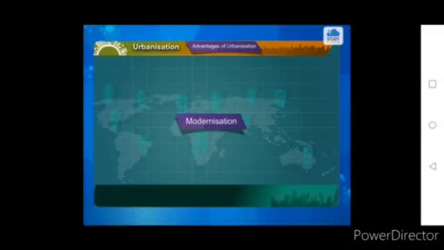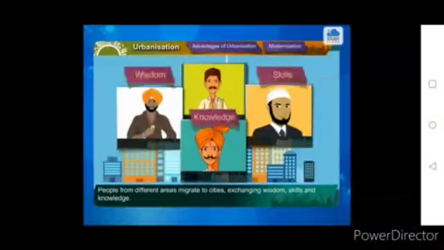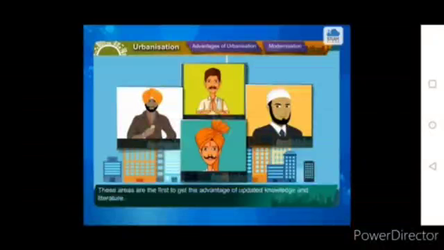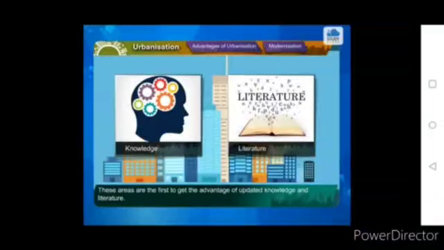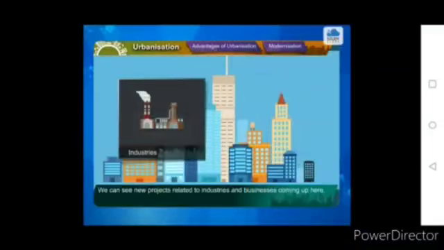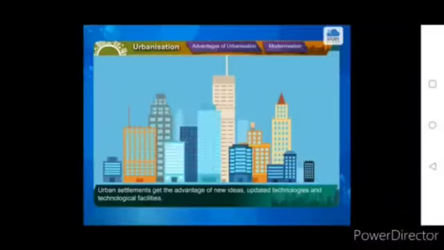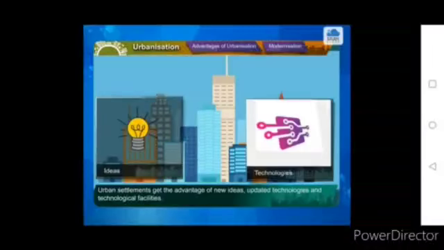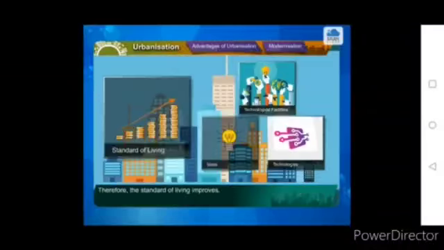Modernization. People from different areas migrate to cities, exchanging wisdom, skills, and knowledge. These areas are the first to get the advantage of updated knowledge and literature. We can see new projects related to industries and businesses coming up here. Urban settlements get the advantage of new ideas, updated technologies, and technological facilities. Therefore, the standard of living improves.